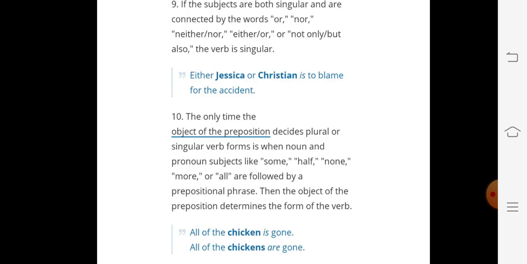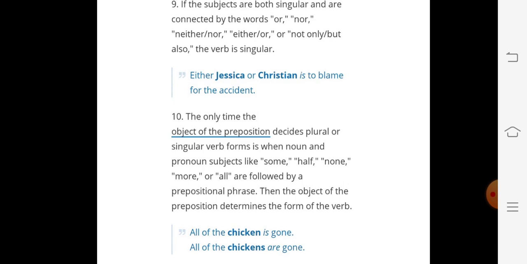Now we come to rule number 9. If the subjects are both singular and are connected by the words or, nor, neither, either or, nor, not only but also, the verb is singular. The thing is, suppose we are having plural subjects or both singular subjects, but these are connected by words like or, nor, neither nor, either or, not only but also.